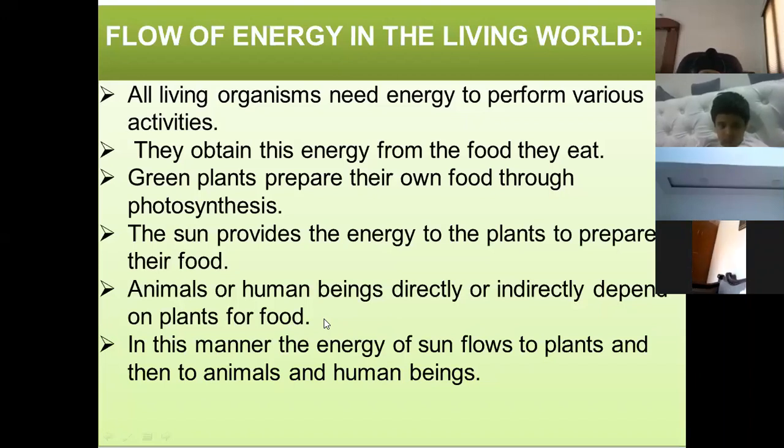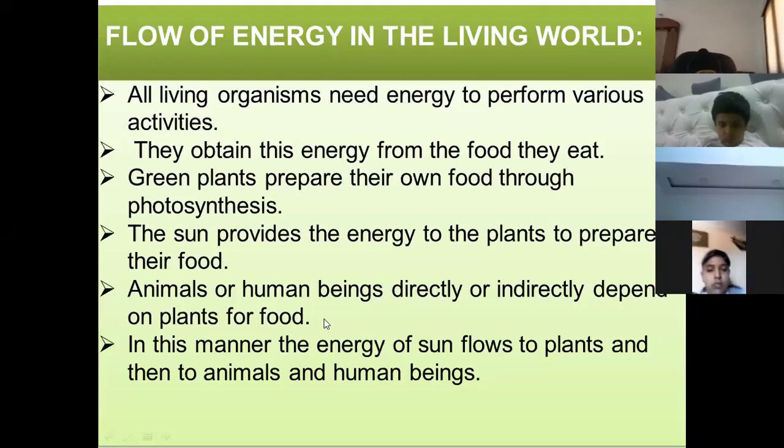We eat plants. And the animals that eat flesh of other animals also depend on plants. Because carnivorous animals eat herbivorous animals and herbivores eat plants. So all animals and human beings directly or indirectly depend on plants for food.